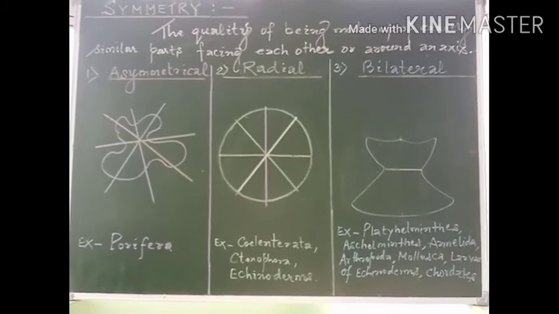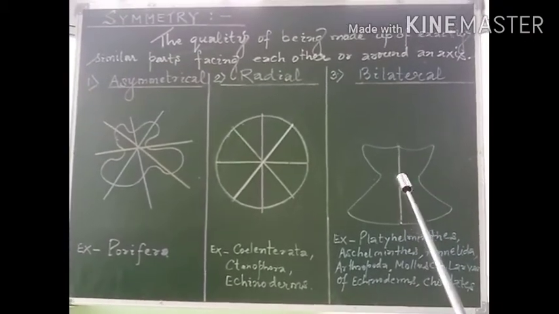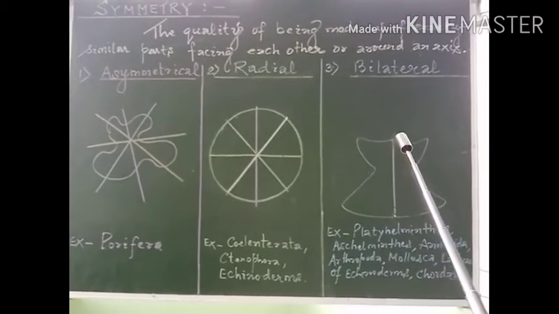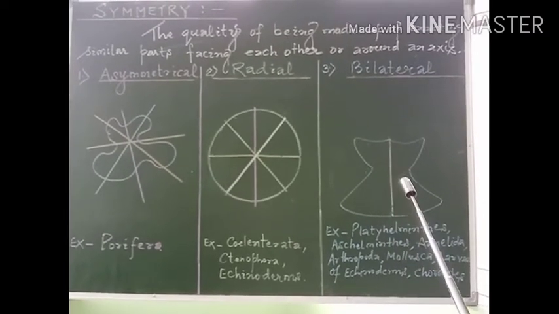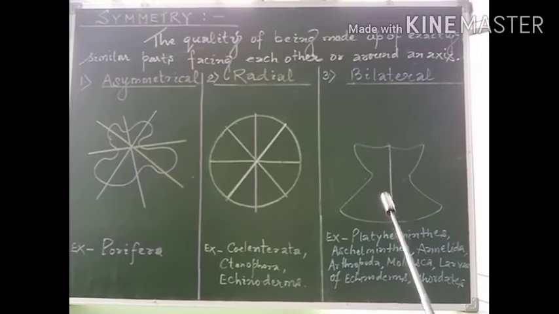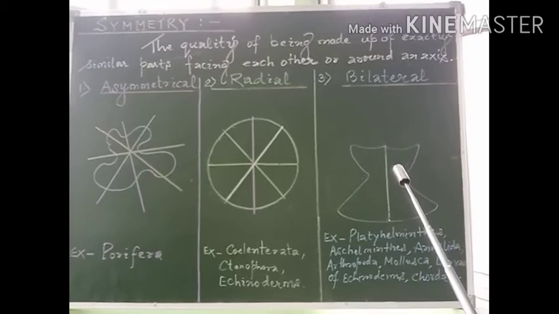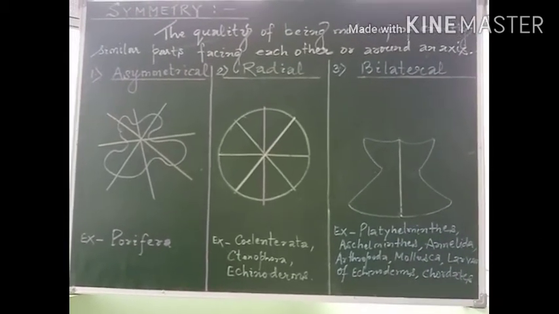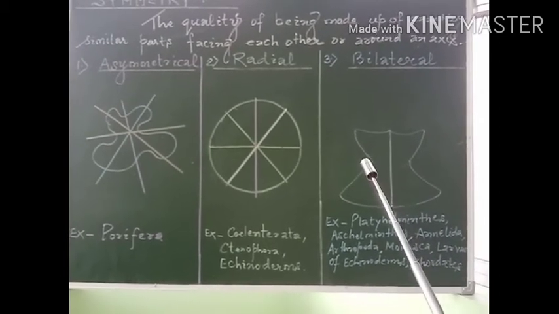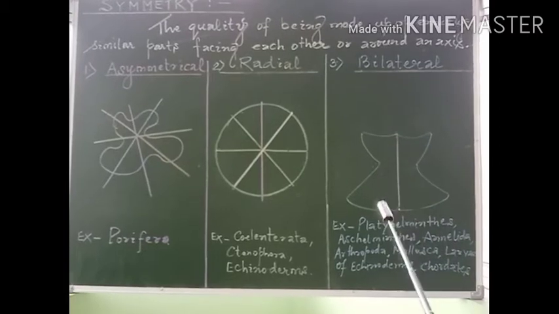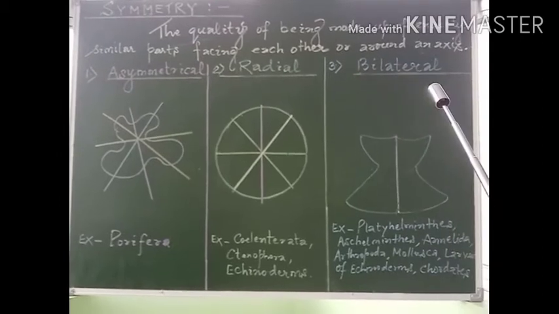which is the case exhibited in the diagram, in which we may observe the animal can be divided into two equal halves when the plane is passing through the central axis, and that can be divided only one way. We can say only through one plane we can divide the animal into two equal halves, which is passing through the central axis. So this type of symmetry is known as bilateral symmetry.